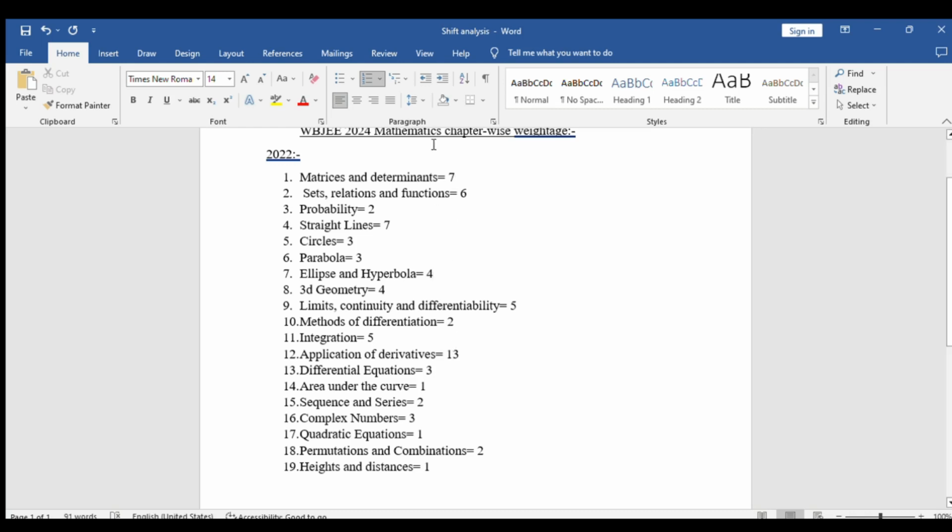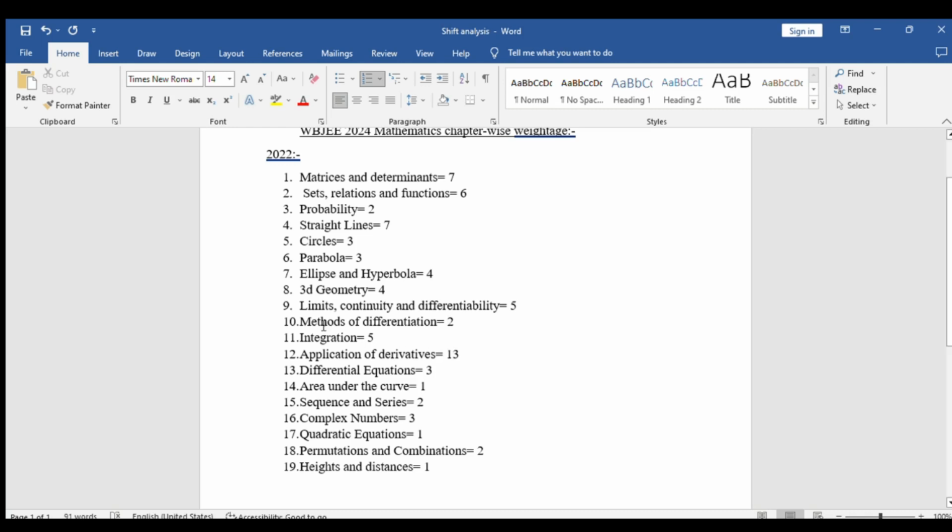Just do 2 chapters and you have got the potential of scoring around 32 marks from just 2 chapters. Add to that sets, relations and functions, which is again a very easy chapter. 6 questions, so roughly 10 marks. So altogether from 3 chapters alone you can score 42 marks. Can you imagine? 42 marks. It is not a joke.